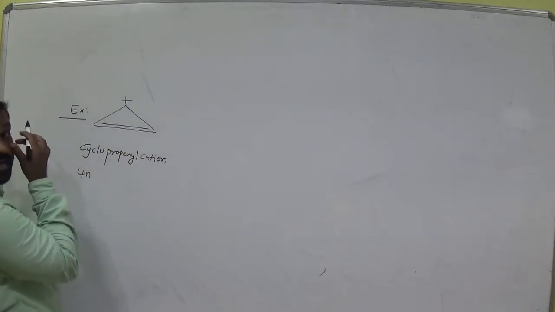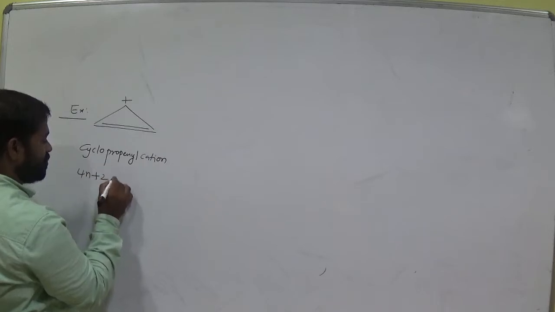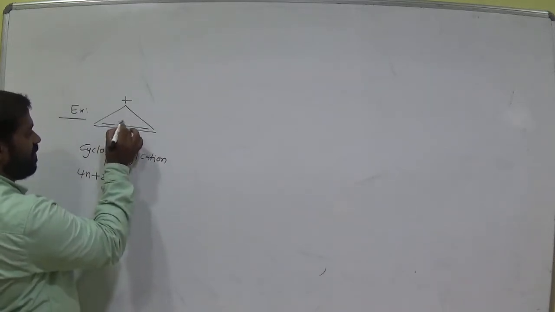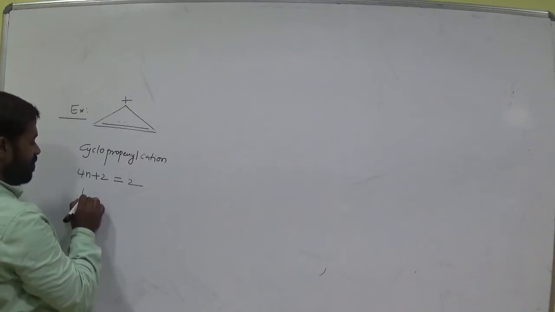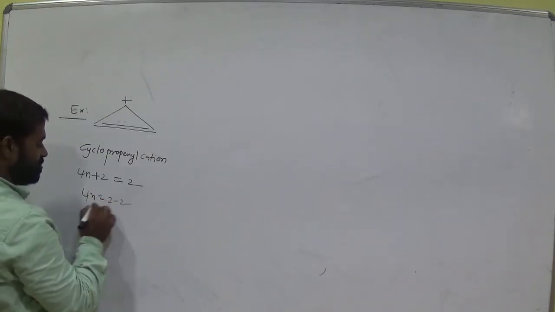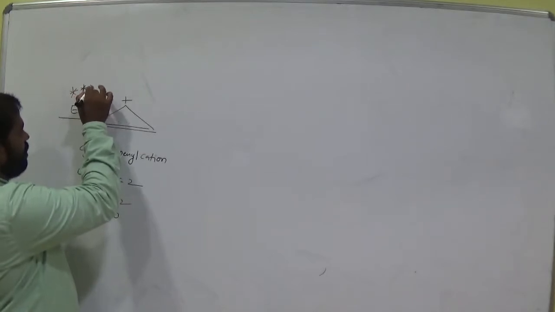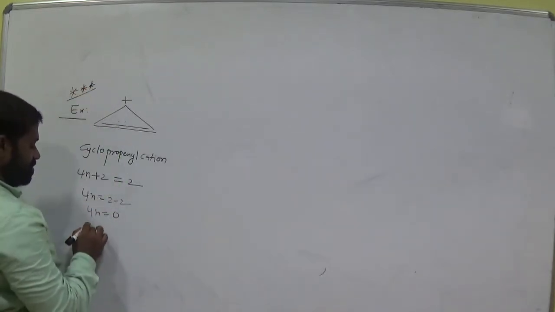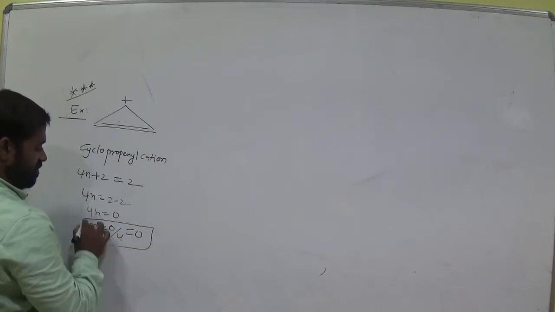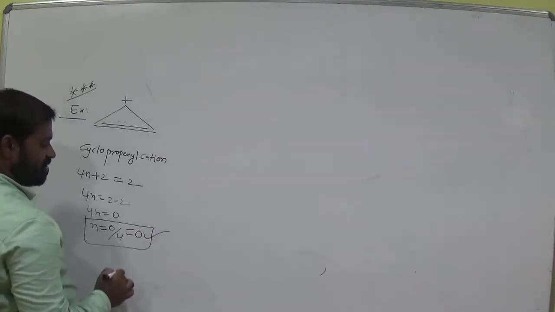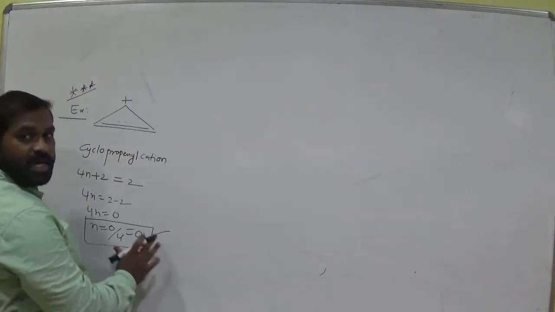Now what happened in this compound, we can check it. 4n plus 2 rule equals number of pi electrons. How many pi electrons? 2. Okay, clear? 4n equals how much? 2 minus 2, 4n equals 0. Okay, so n equals how much? 0 by 4, that equals 0. n equals 0. It is a whole number. 0 is also considered as aromatic compound. Here Huckel rule is satisfied.